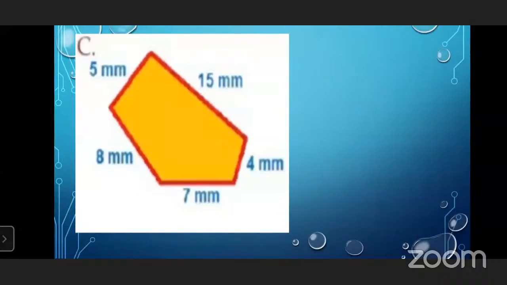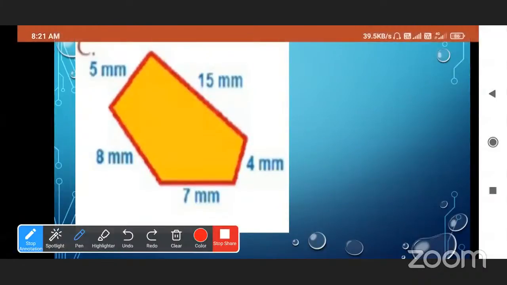Okay, I will check. 15 plus 5 is 20. 20 plus 8 is 28. 28 plus 7 is 35. 35 plus 4 is 39.